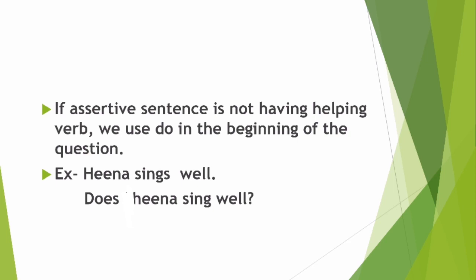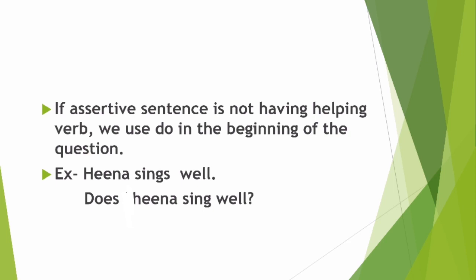Which are the forms of do? Does or did. Okay? And you all know does is used with what? Yes, with singular ones. Does is used with singular nouns and do with plural and did in past. Okay? So, Hina sings well. In this we are not having any helping verb. So, हमने क्या किया? Does Hina sing well? Does, do का form use किया. Does Hina, that means helping verb, then subject and then the rest of the sentence, and at the end a question mark.